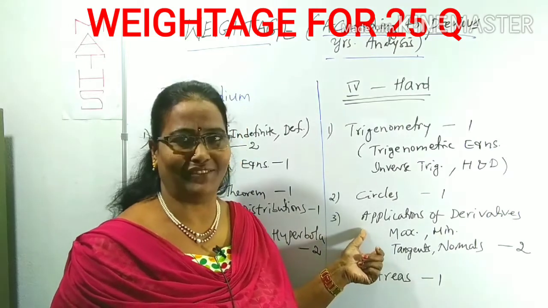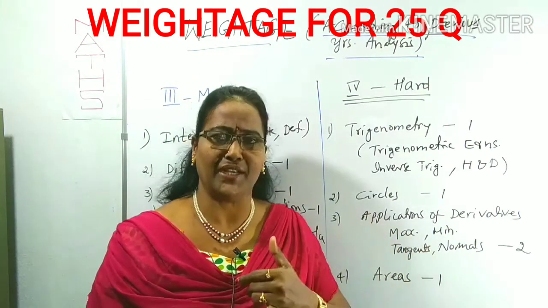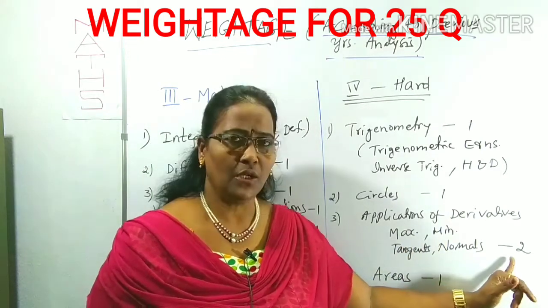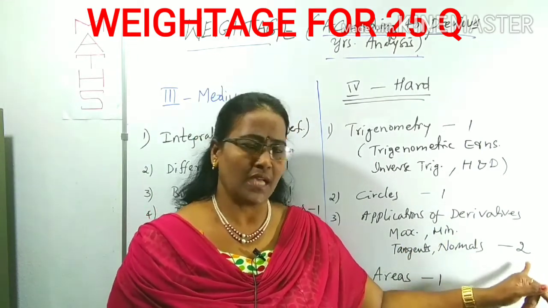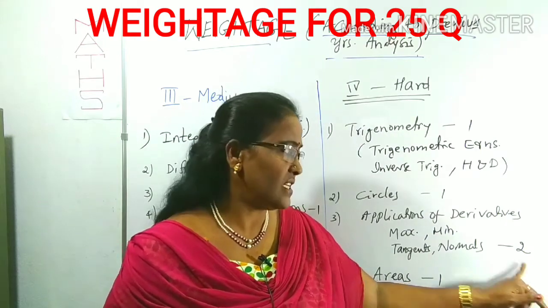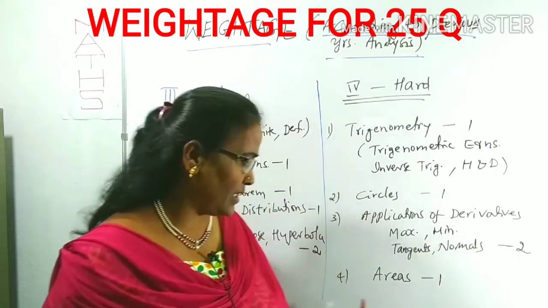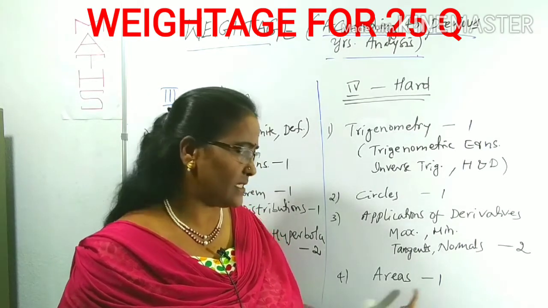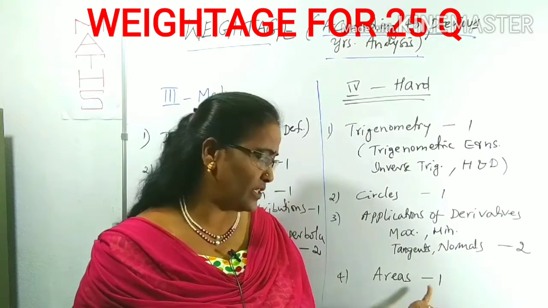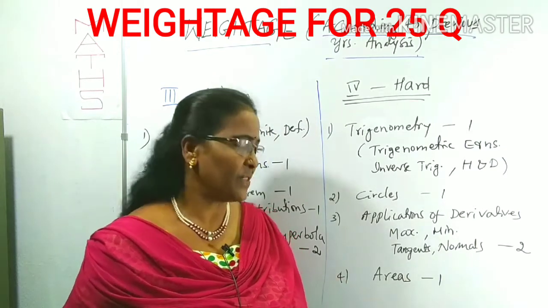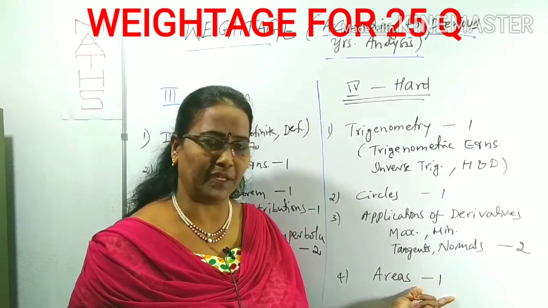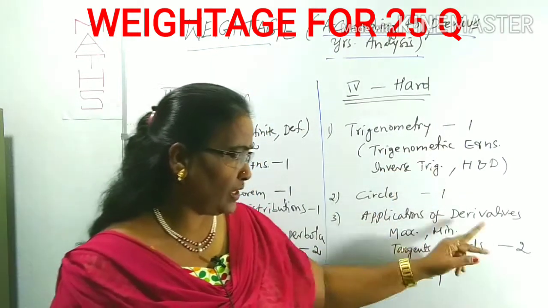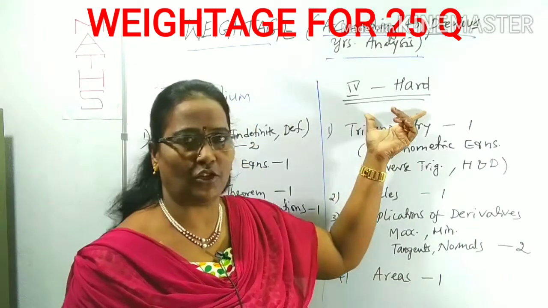So this is one question. Now applications of derivatives. Majorly you can concentrate on maxima, minima, tangents and normals. From this also one or two questions. So on average I have given two questions, right? This is applications of derivatives. Now come to the areas. Areas means applications of integrations. In areas, you have to focus on more points to find the area of zones or curves. That's why I kept it as a hard topic. Areas, one question you can get. So these 5 questions, 1, 2, 3, 4, 5, I kept as hard topics.